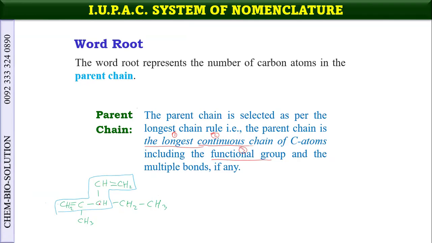They have the same number of carbon atoms, but we have selected this because all the multiple bonds or the functional groups are there. So these are considered as groups.